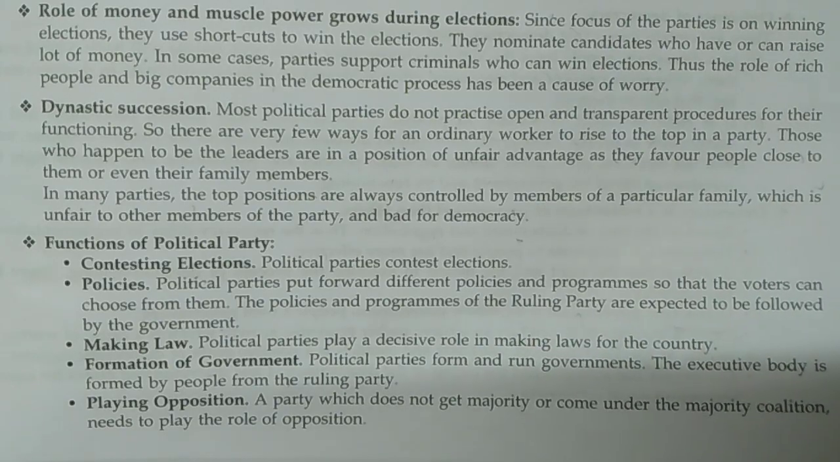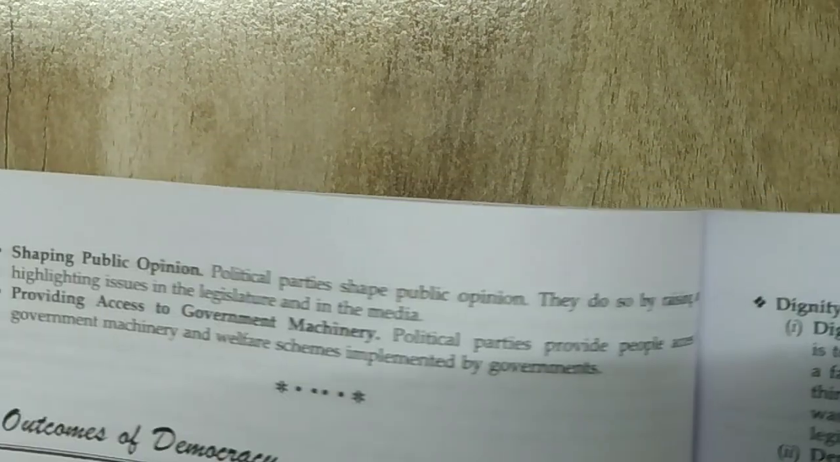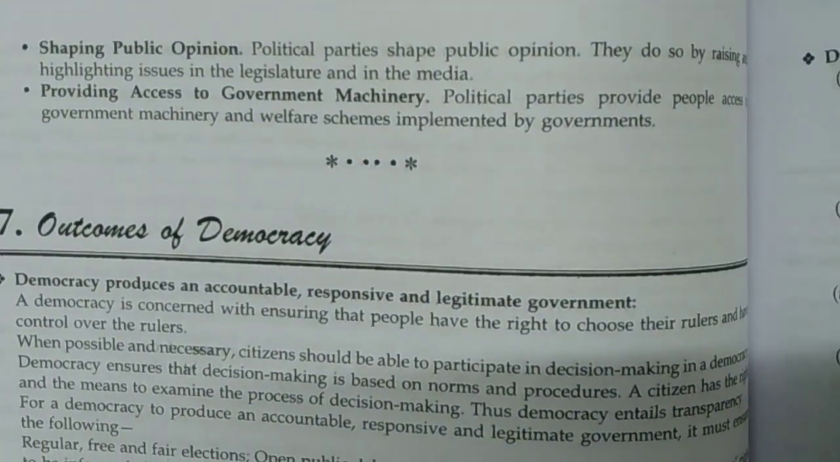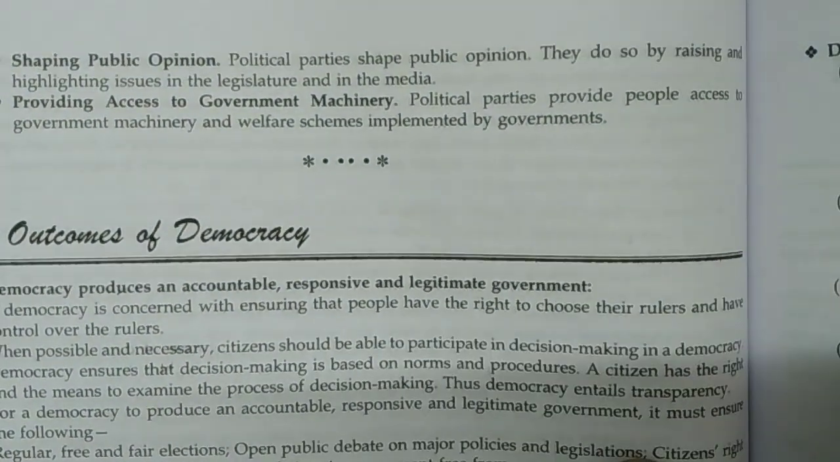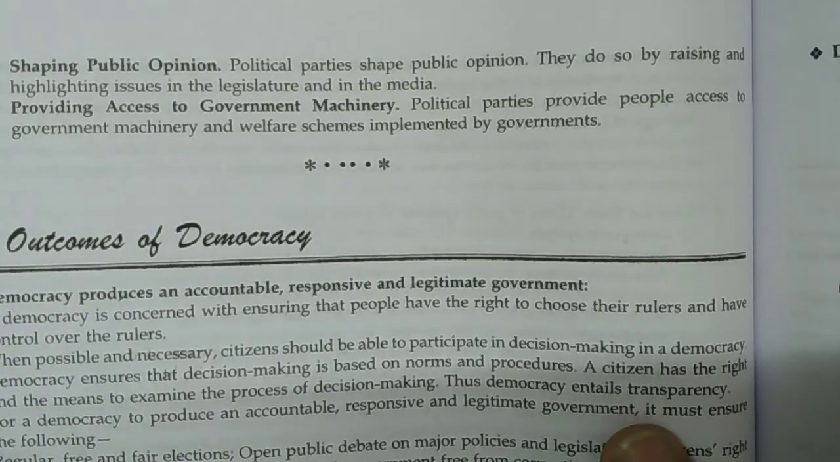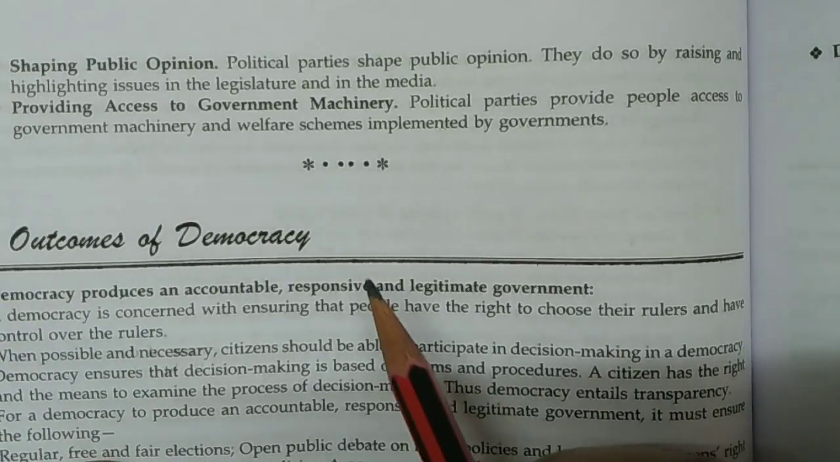Now I'm turning this page because this chapter's contents are really very important. So now a little bit is left. We can discuss here, and after that we can come on chapter number 7, outcomes of democracy. This is also very important. So first we are completing this chapter.